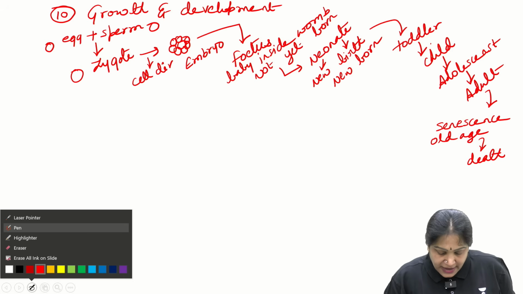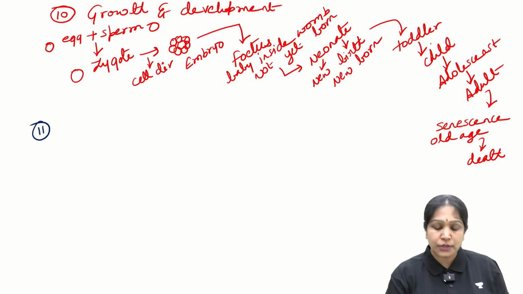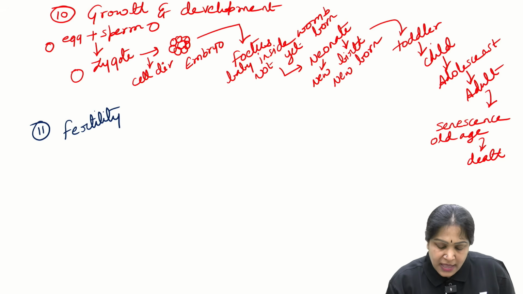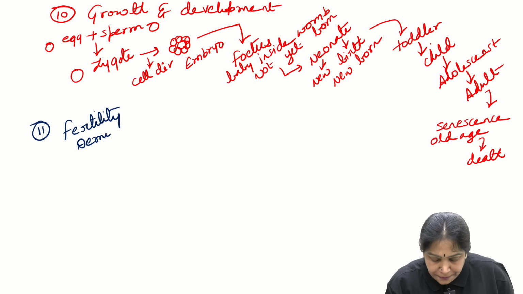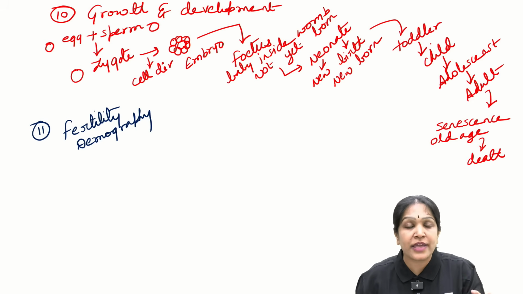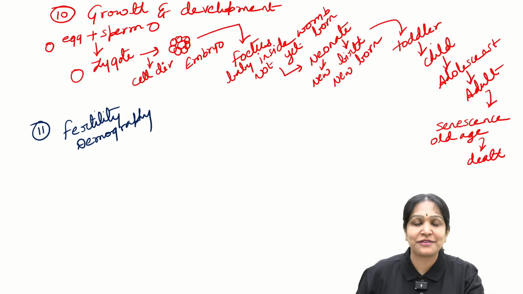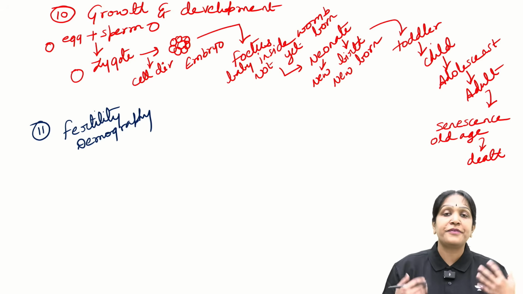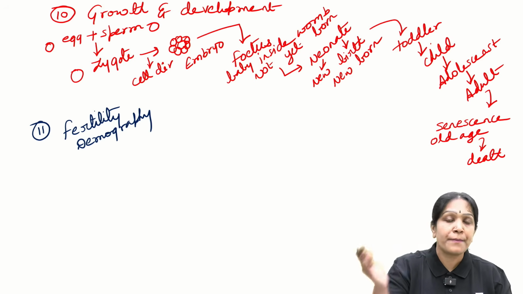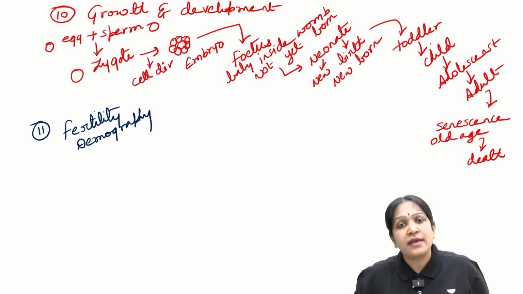And then next coming to unit 11. Unit 11 deals with two aspects. One is fertility and second one is demography. Fertility means ability to give birth to a child, and fertility leads to population. For example, in India, if the fertility is more, I mean if each woman gives birth to more number of children, then what happens to the Indian population? The population size will increase.